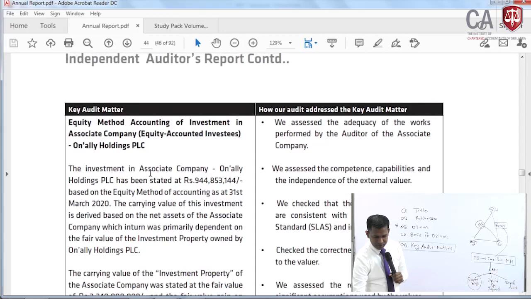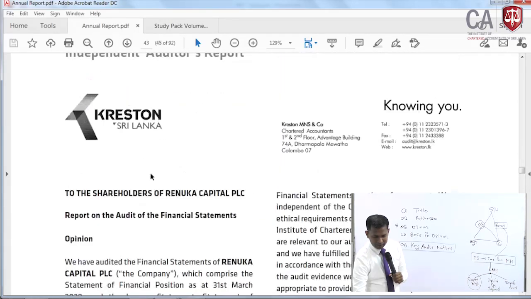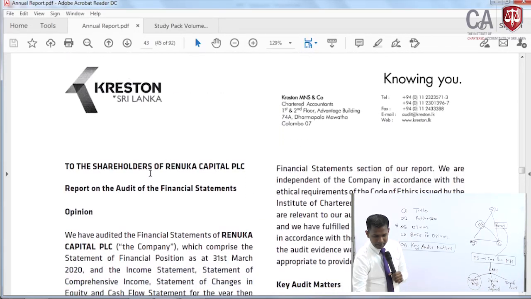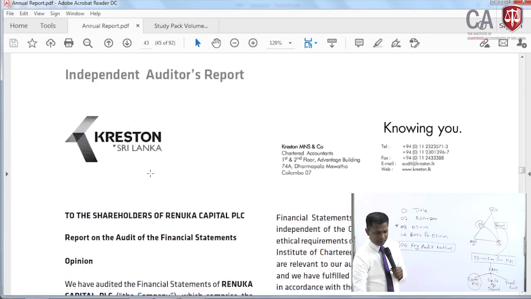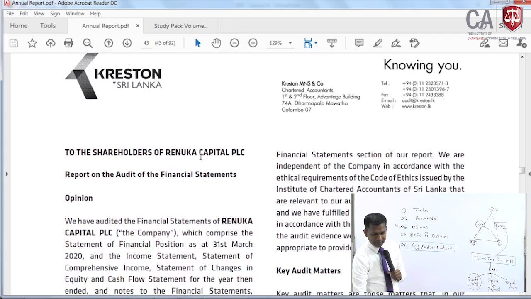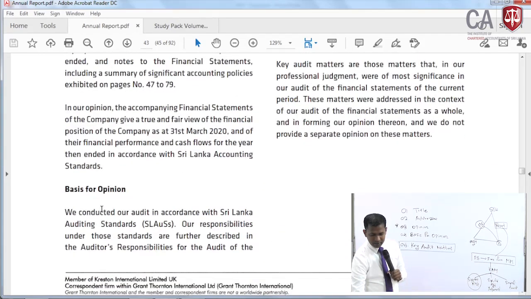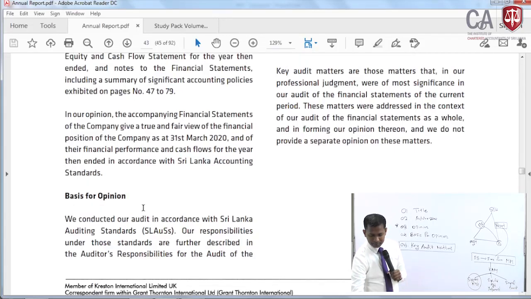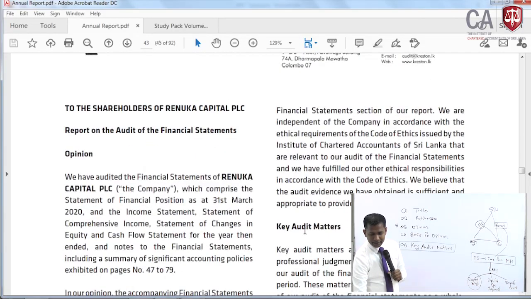Right. You see, this is the auditor's report which I have been showing you, and look at independent auditor's report heading is there, and to the shareholders of Renuka Capital PLC that is there, and then opinion paragraph is there, then basis for opinion is there, right? And then key audit matters is there. Read with me that key audit matters what it is.